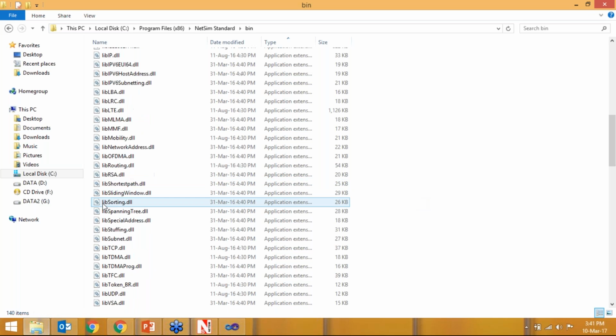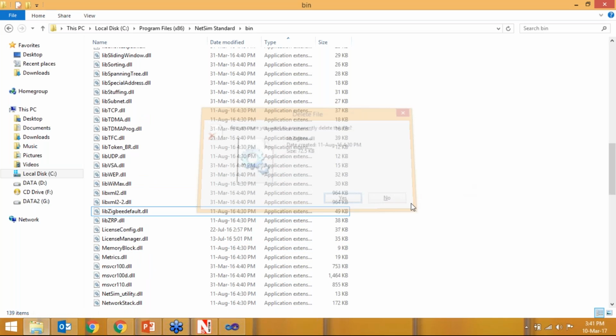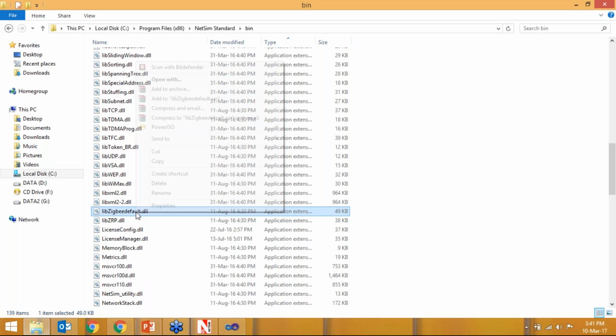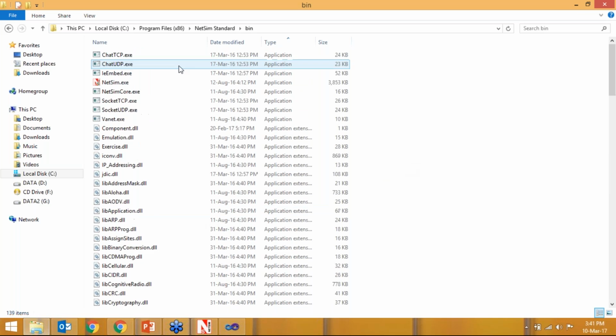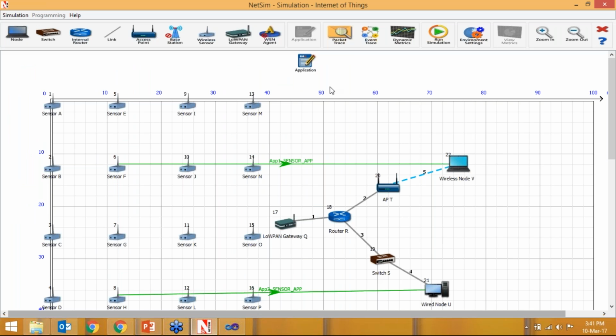We edited libZigBee, so we have to activate our default DLL. We just rename it to the original name. So now we can simulate our scenario.